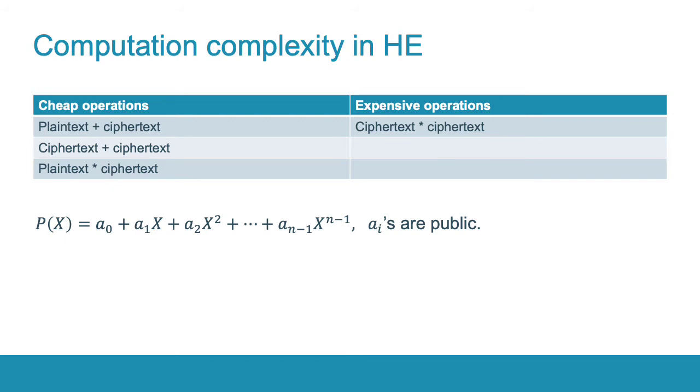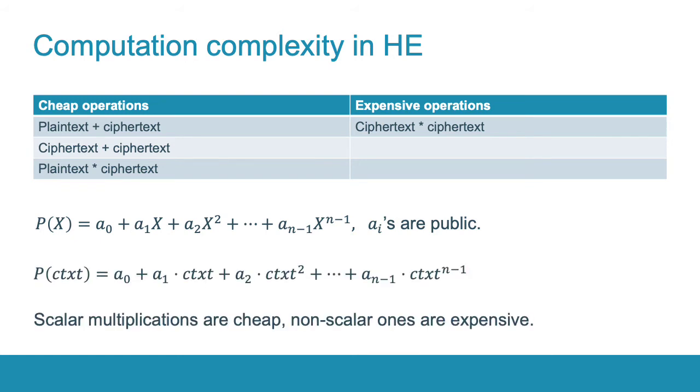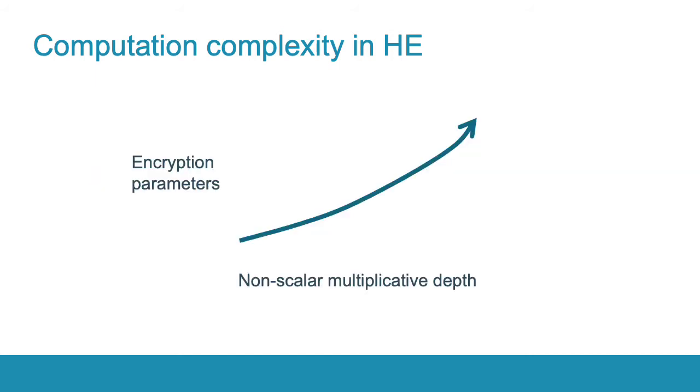It implies that when we evaluate a polynomial whose coefficients are public, that is plaintexts, we should pay attention to the number of non-scalar multiplications, where ciphertexts are involved. Multiplications by scalars are cheap. It is also important to remember that the encryption parameters of somewhat homomorphic encryption schemes grow with non-scalar multiplicative depth. This is why we aim to minimize this depth as much as possible.